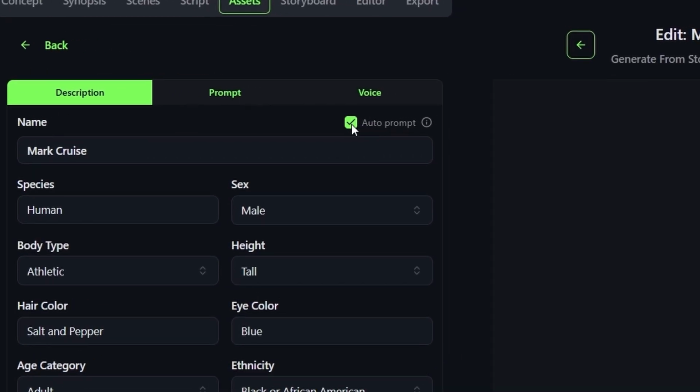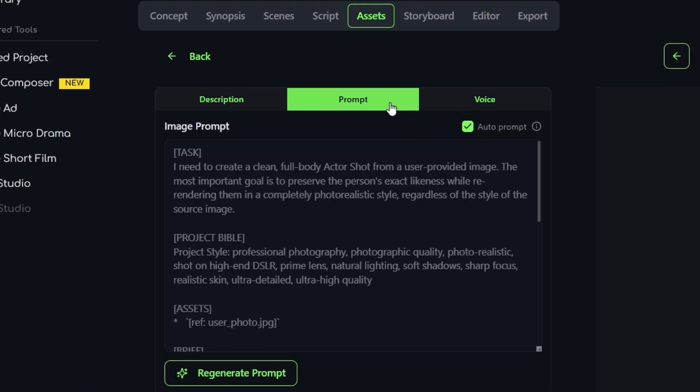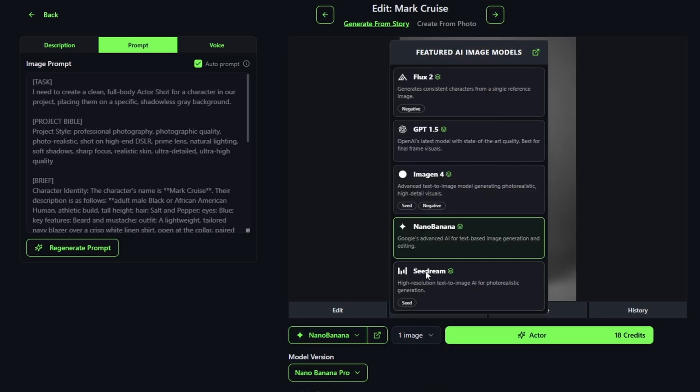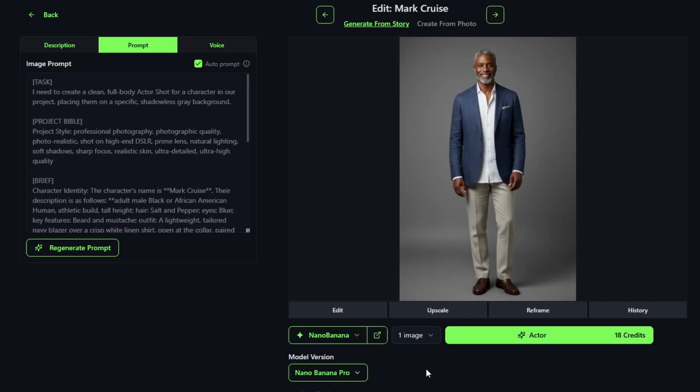With auto-prompt enabled, every detail you edit is instantly translated into a high-performance image prompt. Select a professional model like Nano Banana Pro or Seedream and click Generate to see your character come to life.